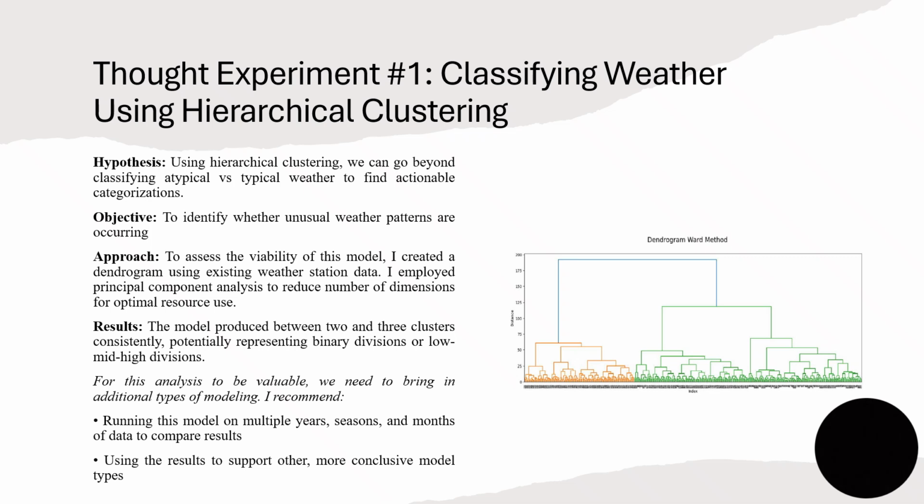was to assess the viability of this model. I created a dendrogram using existing weather station data. I then employed principal component analysis to reduce the number of dimensions for optimal resource use. The result was that the model produced between 2 and 3 clusters consistently, potentially representing binary divisions or low, mid, high divisions. Now, importantly, for this analysis to be valuable, we need to bring in additional types of modeling. I recommend two things. First, running this model on multiple years, seasons, and months of data to compare results, and secondly, using the results to support other, more conclusive model types.